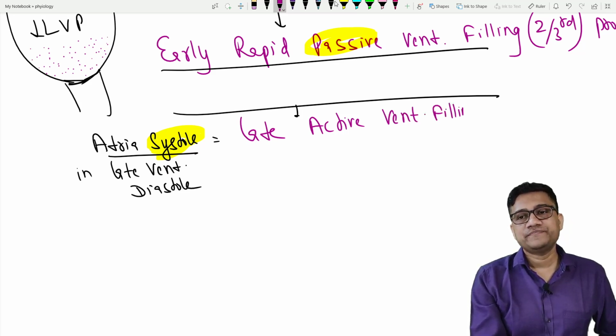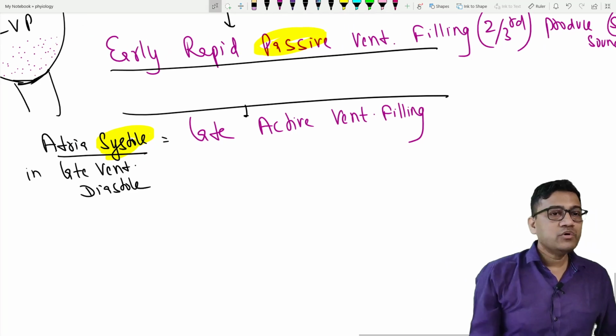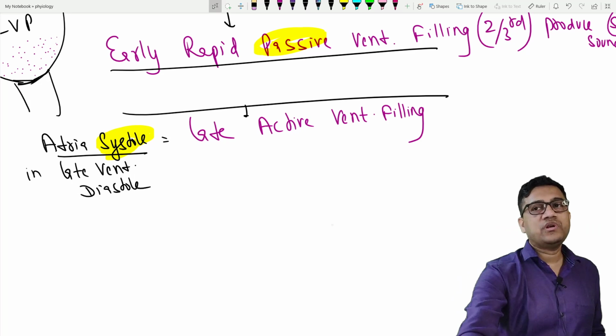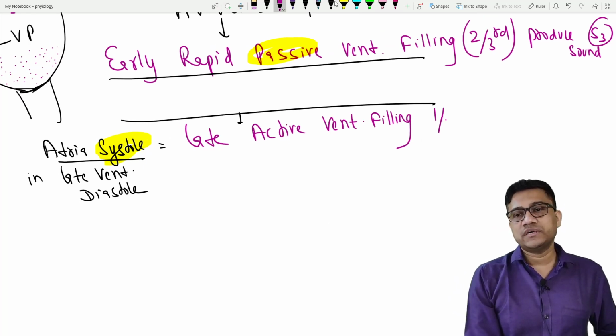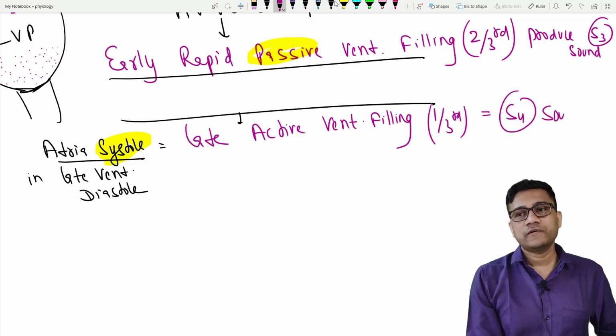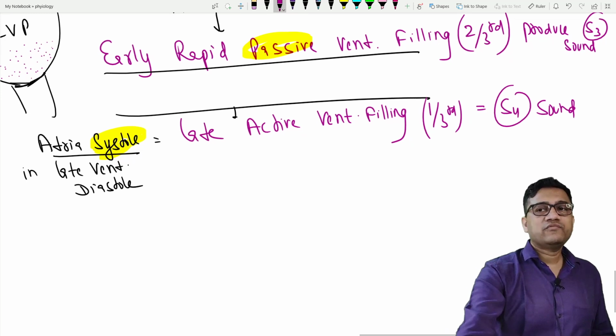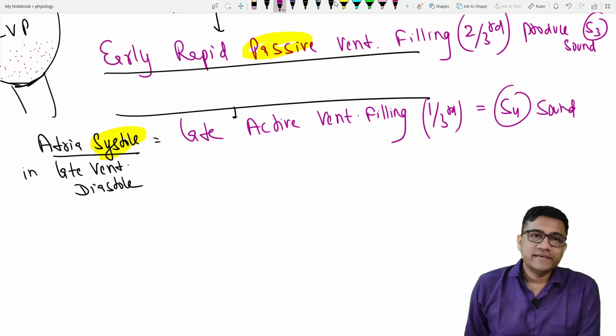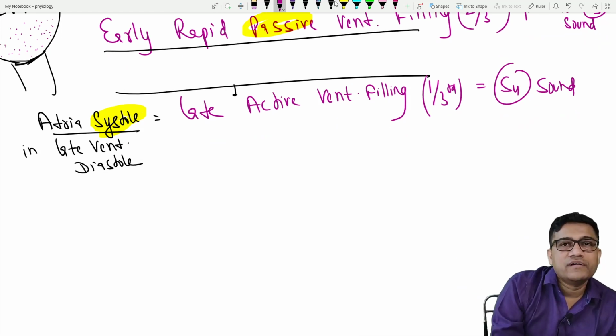Active ventricular filling. So MCQ: what causes the late active filling? Atrial systole. And how much is it? 1/3. And what is the sound? S4 sound. Okay, clear? S4 sound, easy. And once the filling is over, what happens?